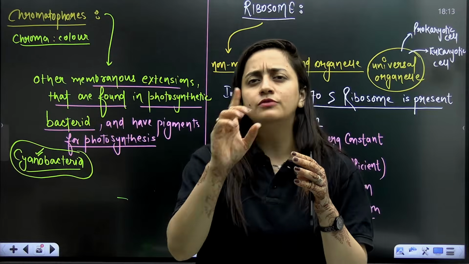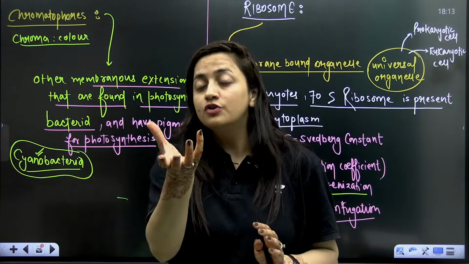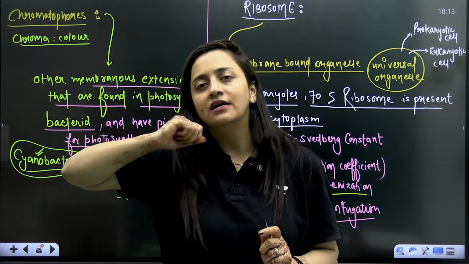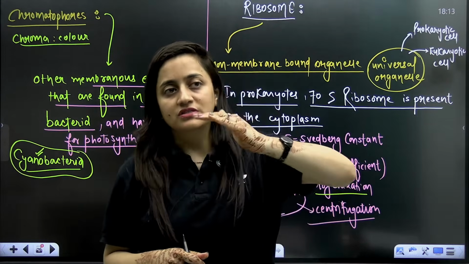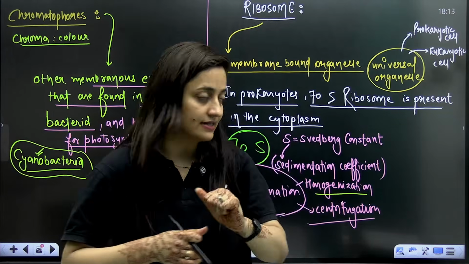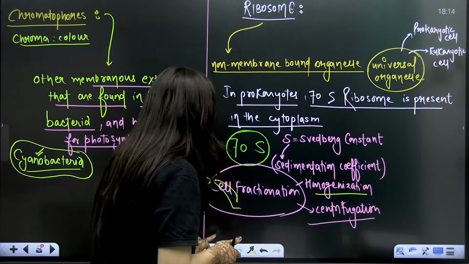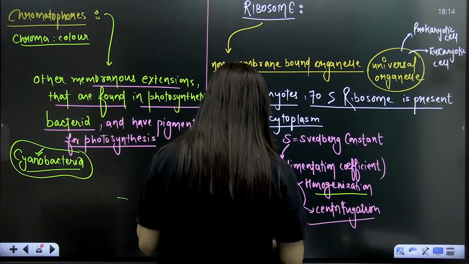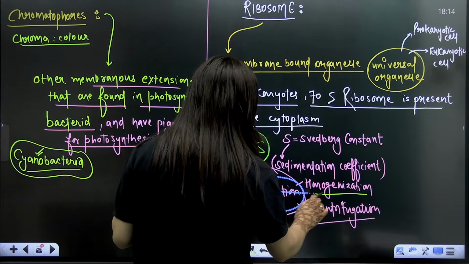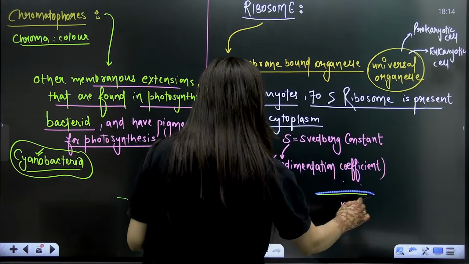Let's suppose you are doing it. There is a particular speed, but let's not enter into the depth of that. You are getting the nuclear components first, and then later on other organelles. When you are doing this centrifugation, on the basis of size and density, things will settle. So it has to do with the Swedberg constant or the sedimentation coefficient. What's that?